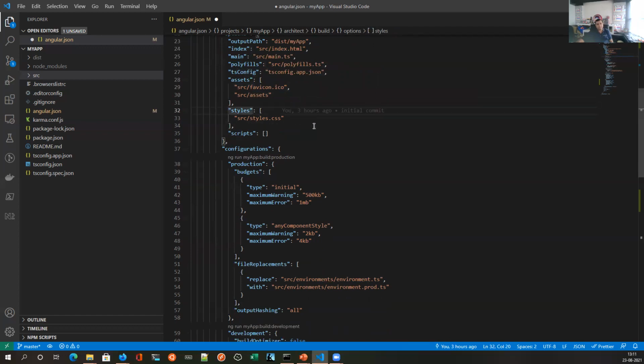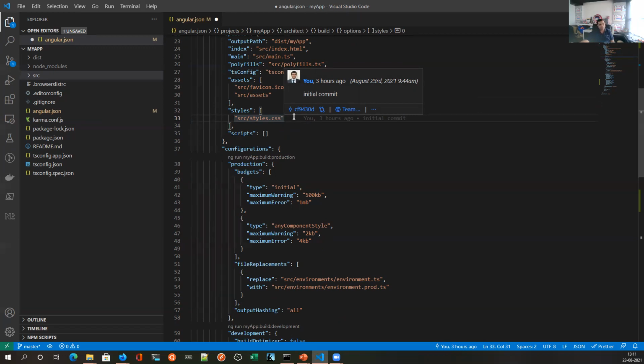All the styles that you are going to use, you should put over here. Many times, a lot of front-end developers put all these external styles into index.html. That's actually a bad practice. You should always put styles over here so they can be bundled into your build.